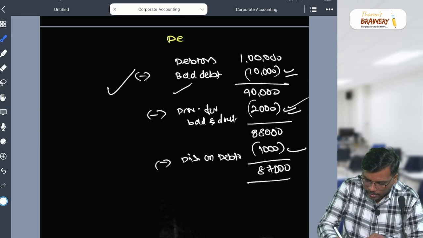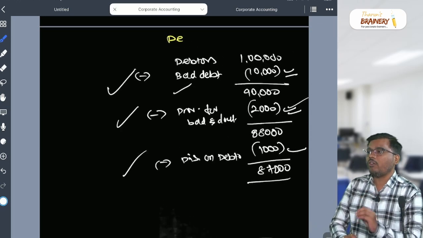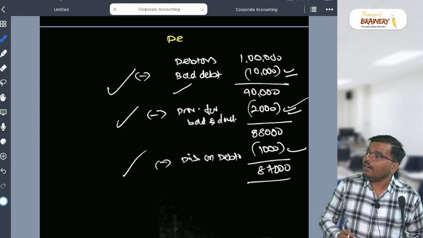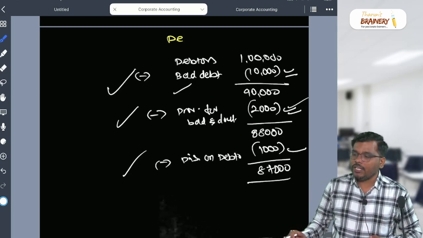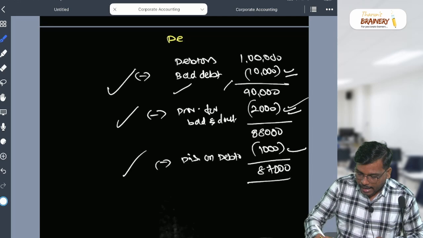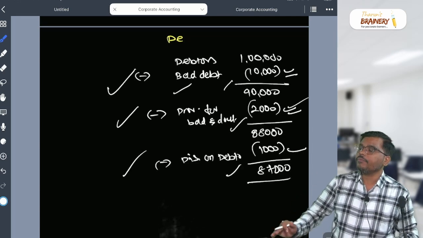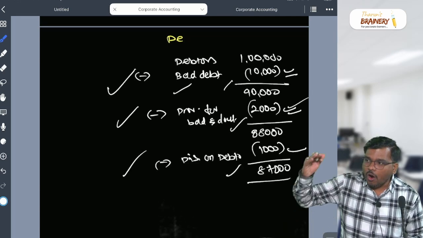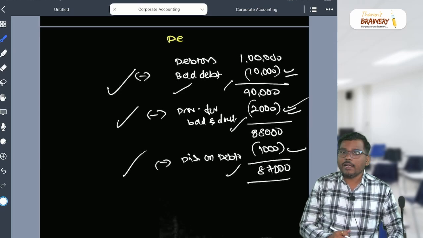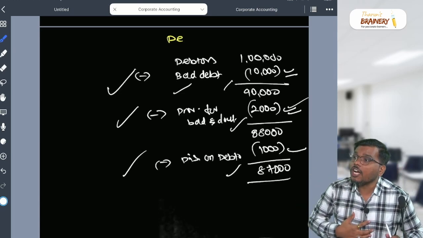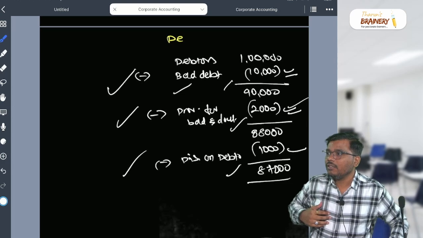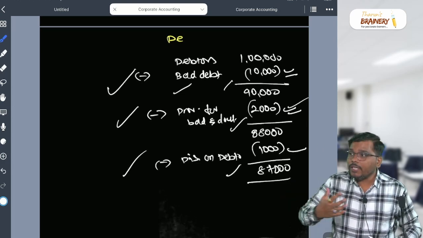That means all these three things will go in the other expenses in the profit and loss account. But if they are in the additional information, you have to subtract in this order only: first bad debt, then our expectation, the provision, and third is discount.